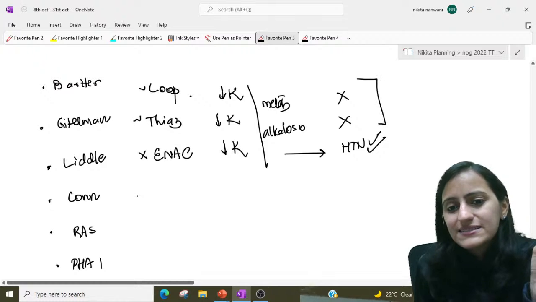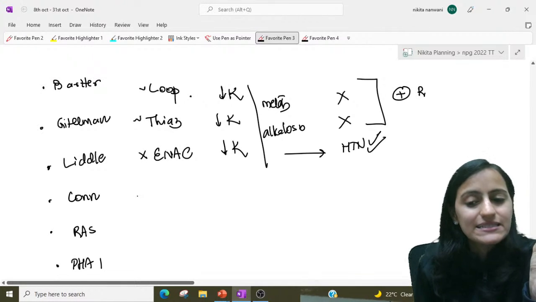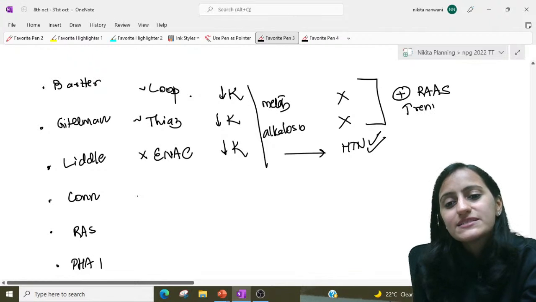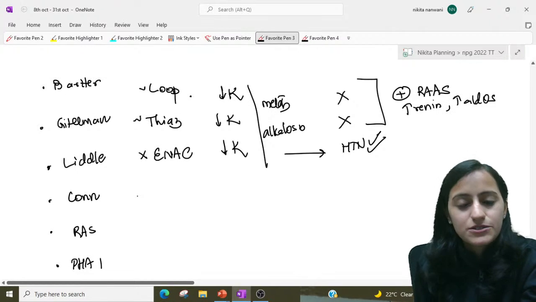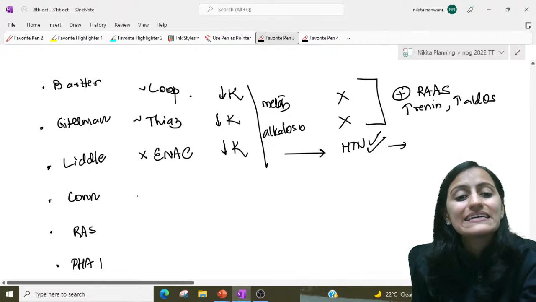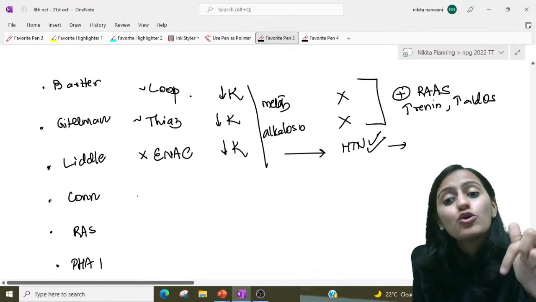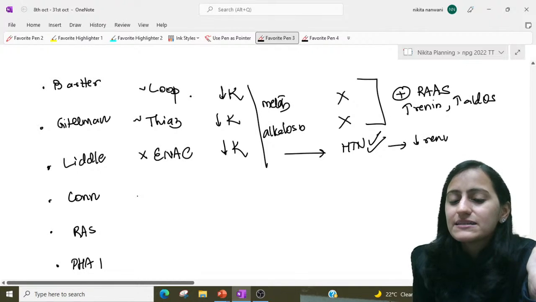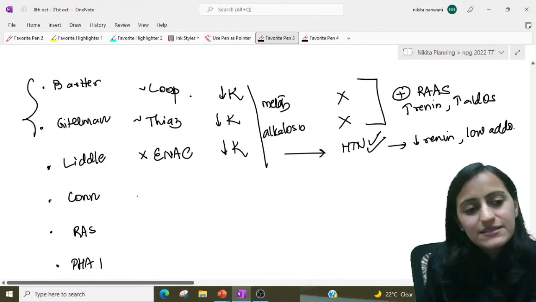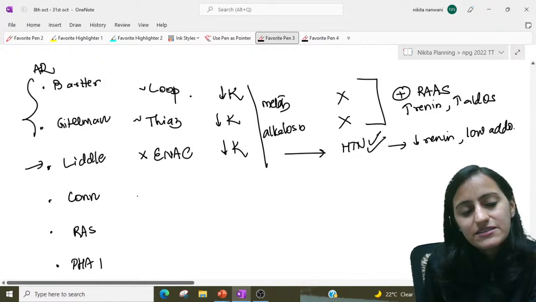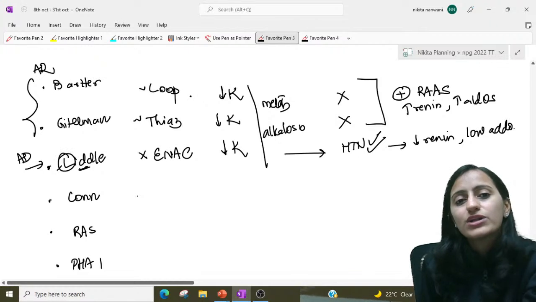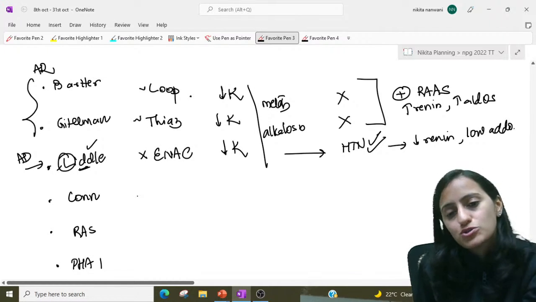Since Bartter's and Gitelman's are like diuretics, they stimulate the RAS system because volume contraction will occur. So you will see high renin, high aldosterone. Liddle's is like increased aldosterone effects, but with low aldosterone: negative feedback, low renin, low aldosterone, right? Remember, Bartter's and Gitelman's are autosomal recessive. Liddle's is autosomal dominant. Liddle's is low renin, low aldosterone, autosomal dominant.